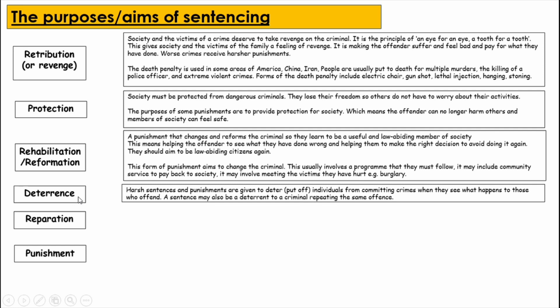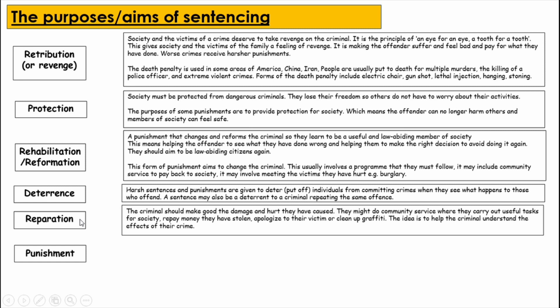A case study where we could see deterrence taking place was after the Tottenham riots, where many of the looters and rioters were given really harsh sentences that many said were not proportionate to the crime committed. However, this was a way that the legal system could deter others from committing riots in the future and prevent people getting involved in a riot if a riot does ever take place again.